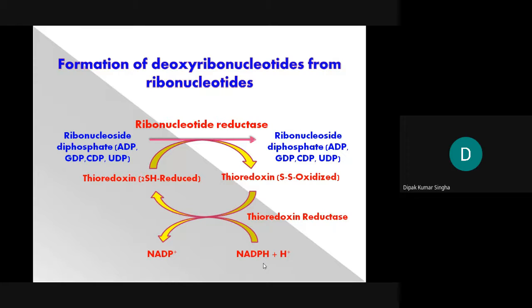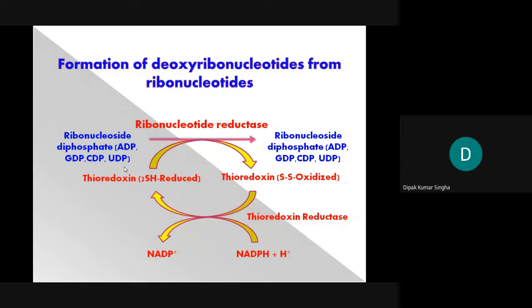So, the formation of deoxyribonucleotide from ribonucleotides. Initially all are ribonucleotides, and after that they are converted to deoxyribonucleotides. How will it form? Only one reaction, but a very complicated reaction. The ribonucleotide diphosphates, ADP, GDP, CDP, UDP, are formed by phosphorylation. Thymine is replaced by uracil, that's why UDP. Ribonucleotide reductase converts them to deoxyribonucleotide diphosphates.